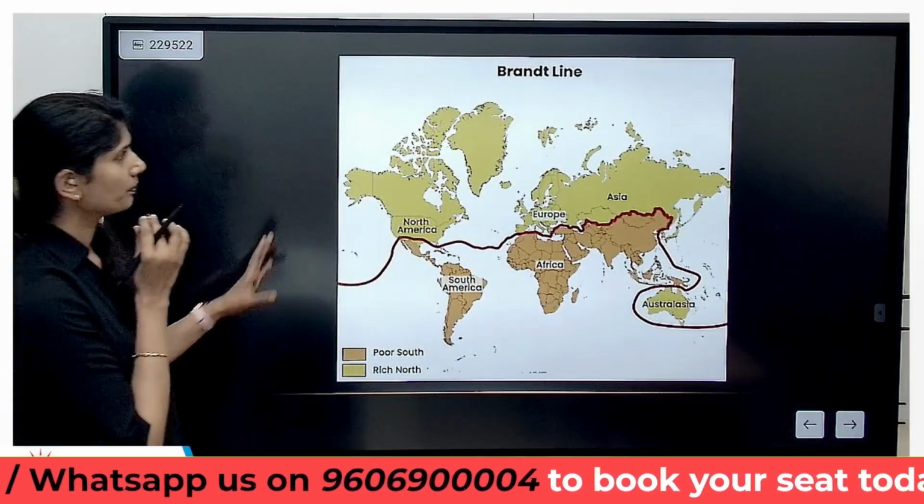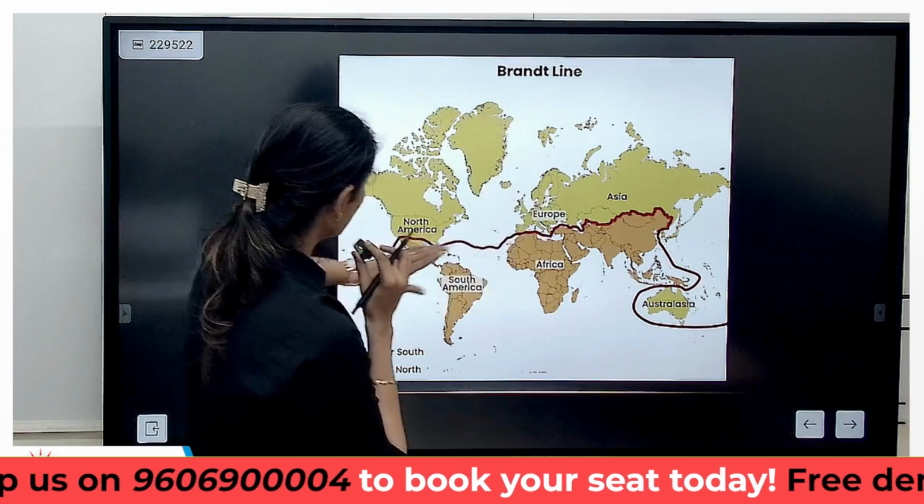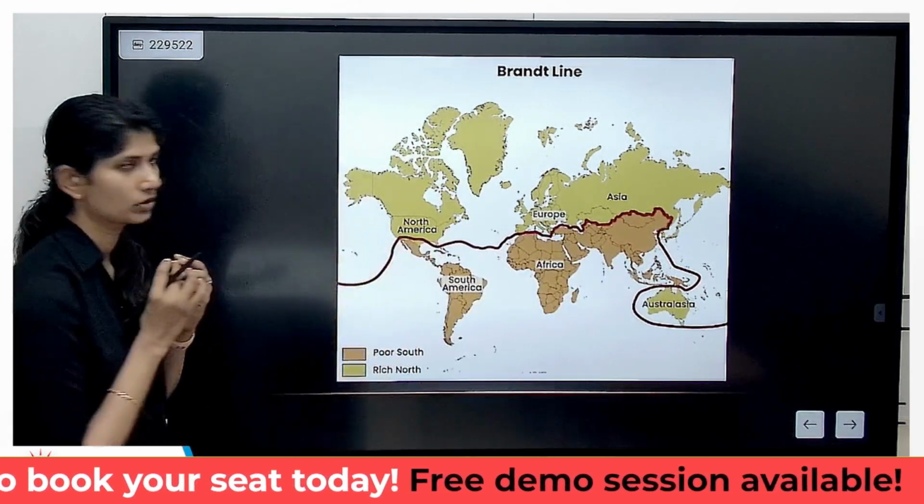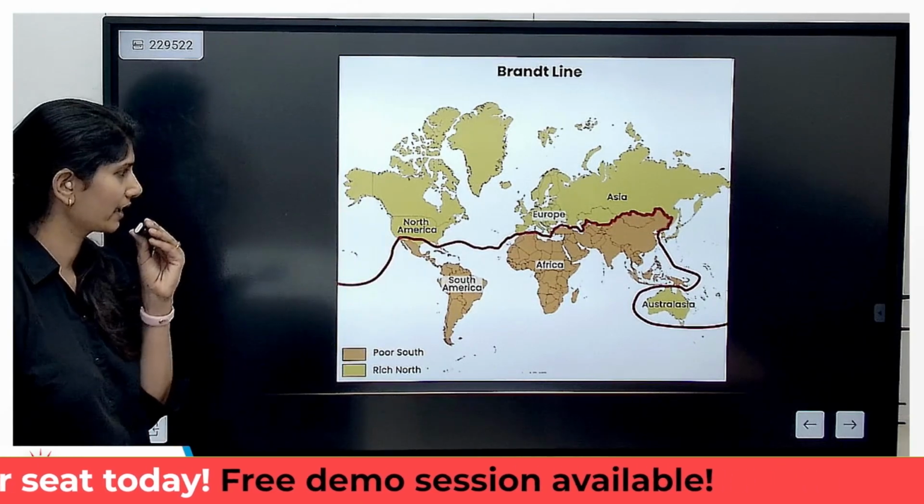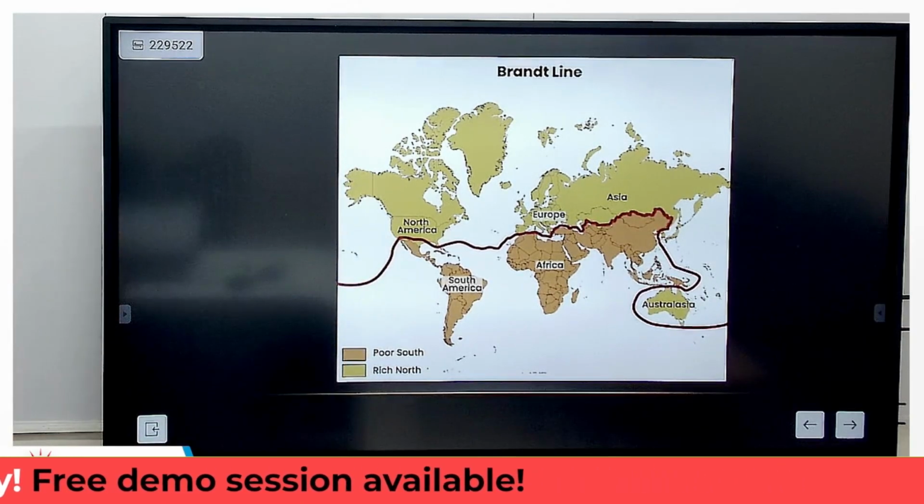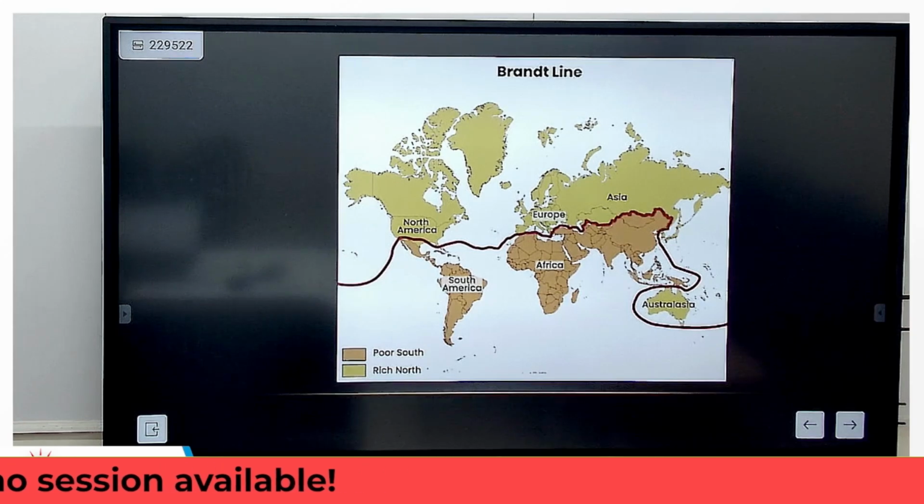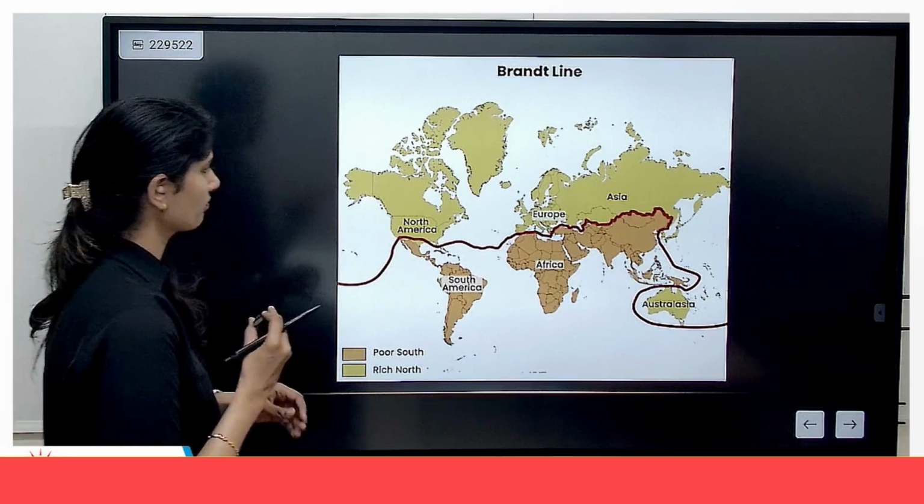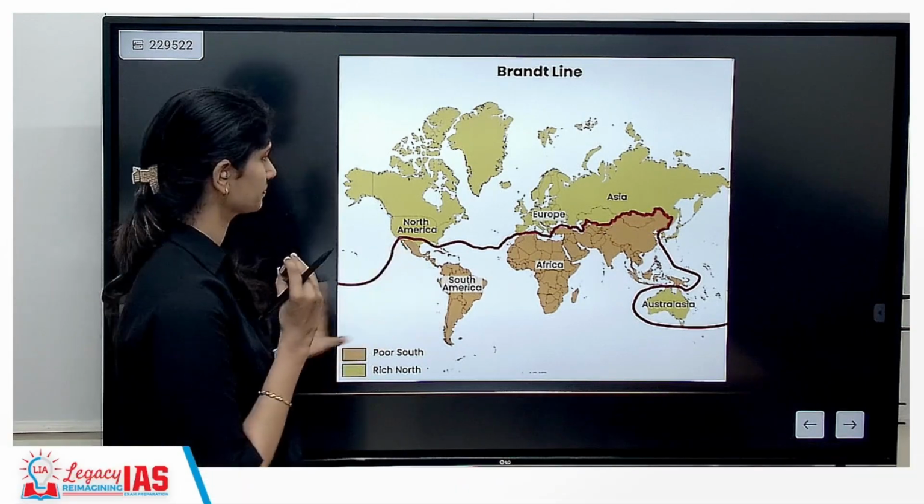Look at this. Whatever these countries are below, leaving Australia, all of them fall in the global south category. Understanding?